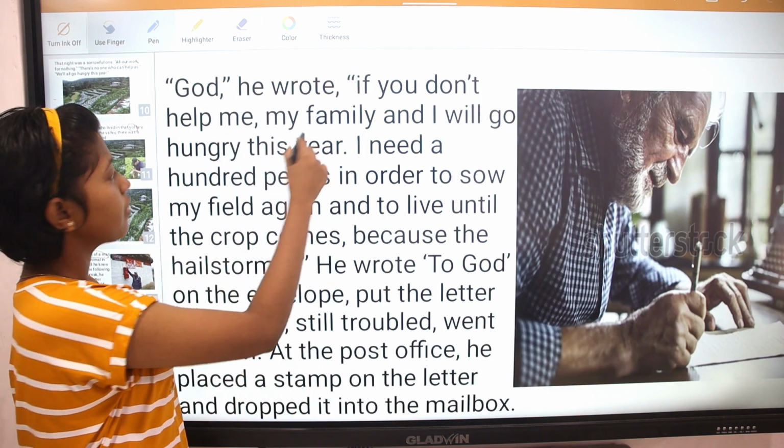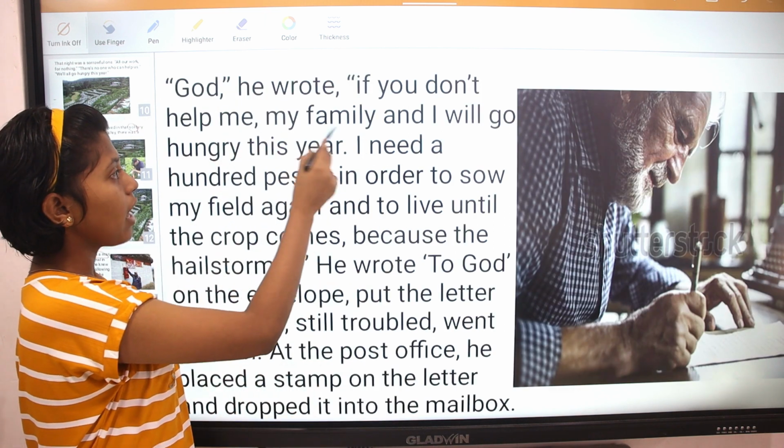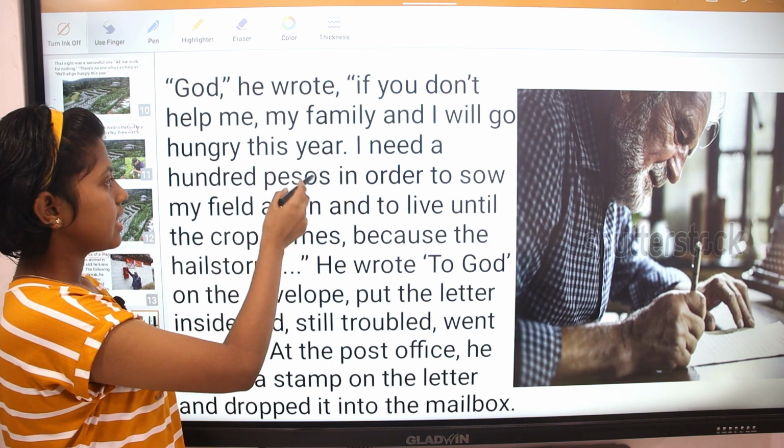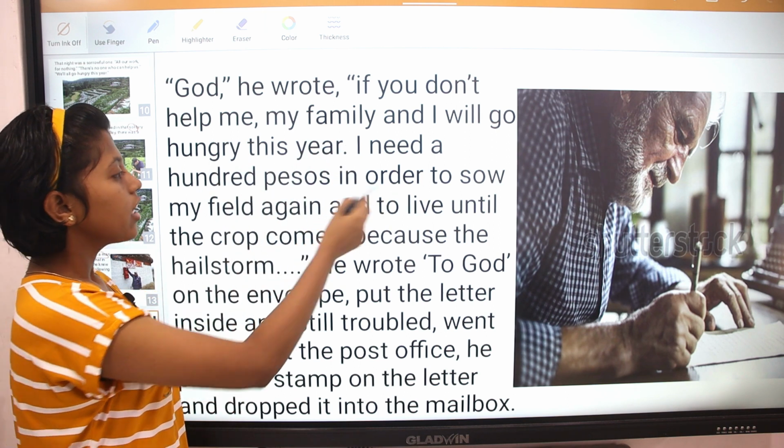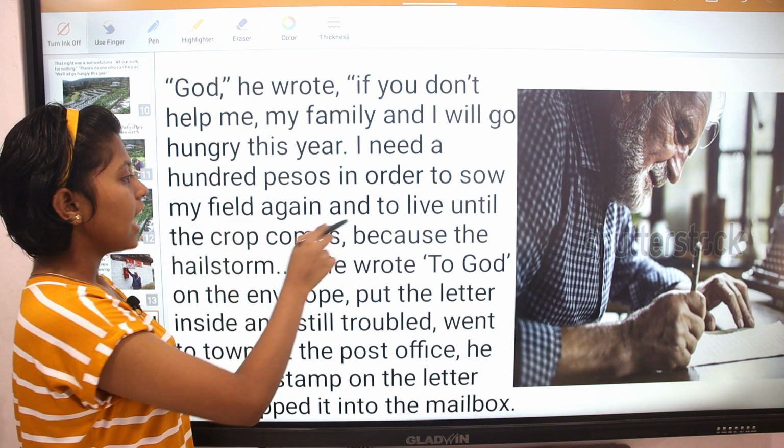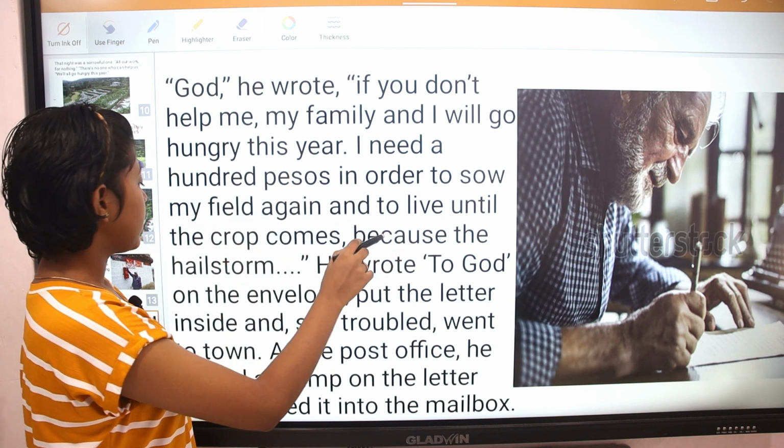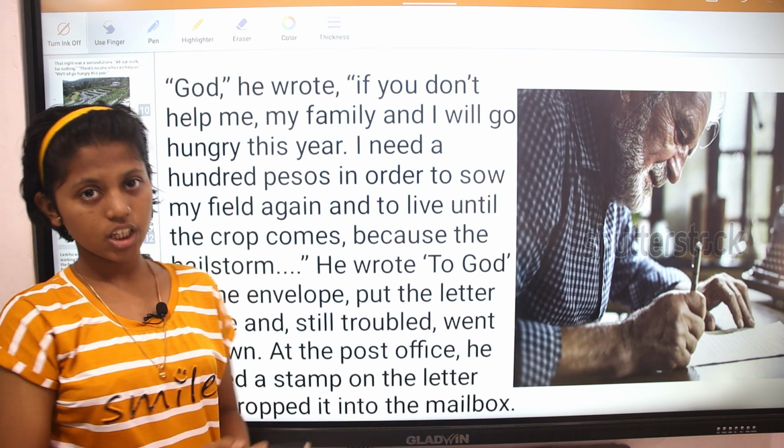God, he wrote, if you don't help me, my family and I will go hungry this year. I need 100 pesos in order to sow my field again and to live until the crop comes, because of the hailstorm.